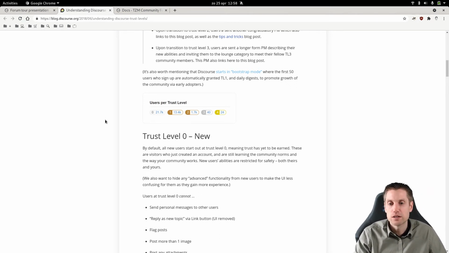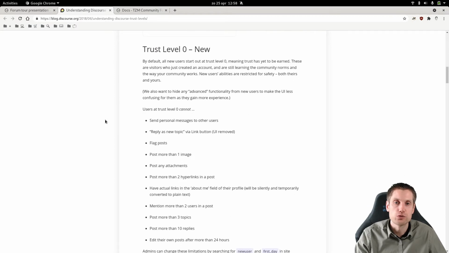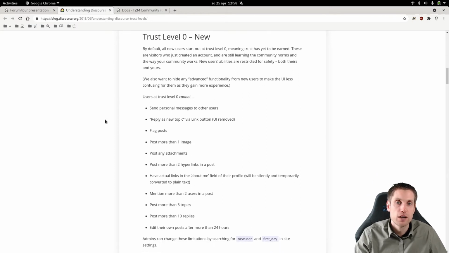That way, new users are not exposed to a whole lot of features, so they don't get overwhelmed by what do I have to use here and for what reason. But also to limit trolls, because you don't want to give people certain privileges that could be damaging for the community, like for example editing wiki pages.